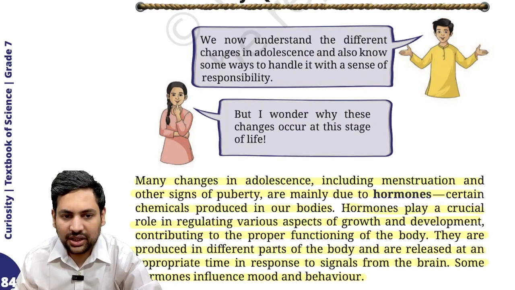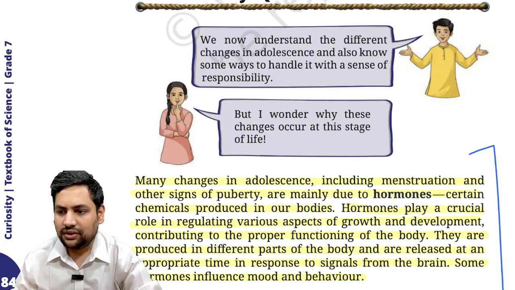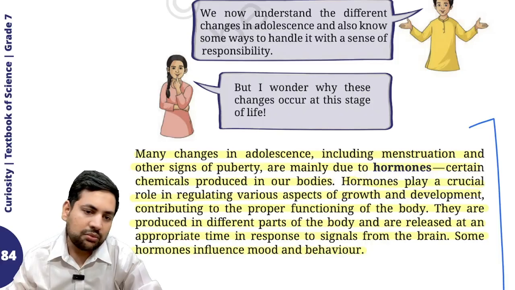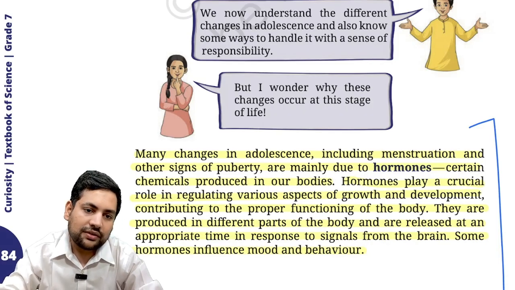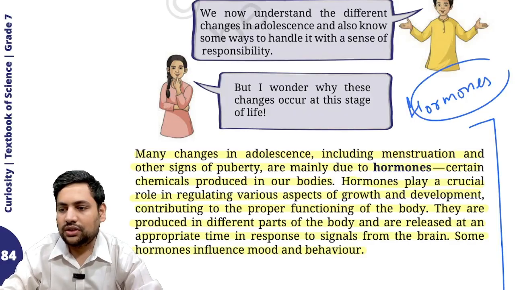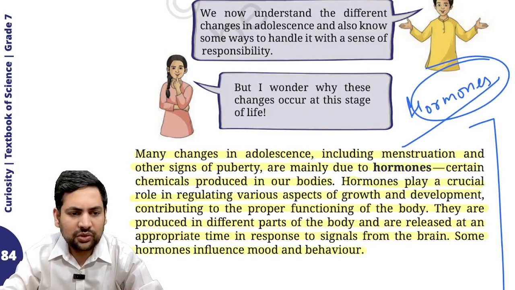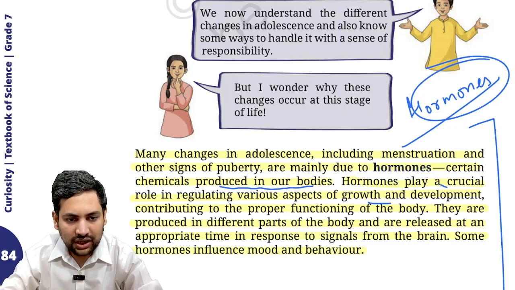Now the why question for adolescents. The question remains why such changes are observed. The reason is something that we know as hormones. Hormones are certain chemicals that are produced in our bodies. They play a crucial role in our growth and development.